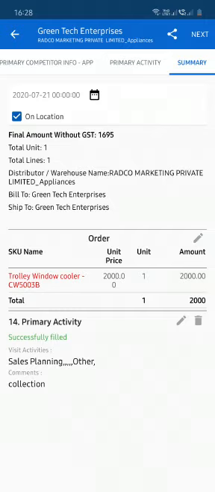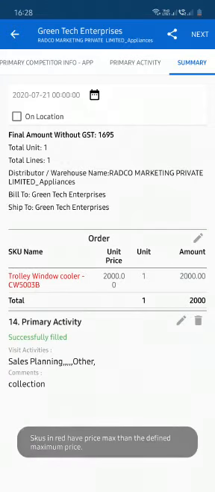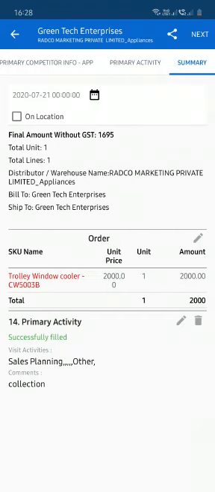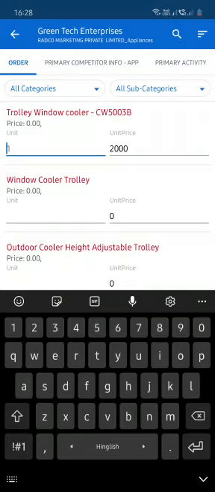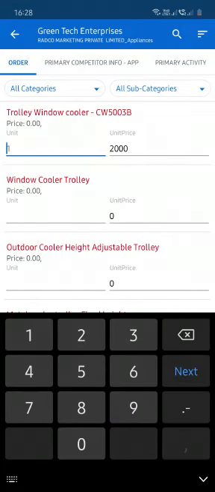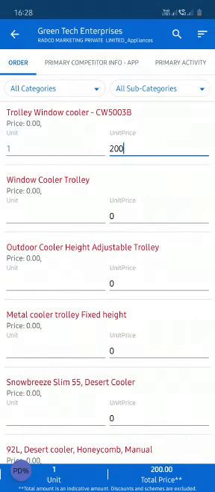Fill in what all you have done in the primary activity tab. Go to summary. Review this screen. Make sure you deselect on location because you're not at that location. Click on next. I will quickly edit the order. Please note, this is a sample order. Actual prices may vary.